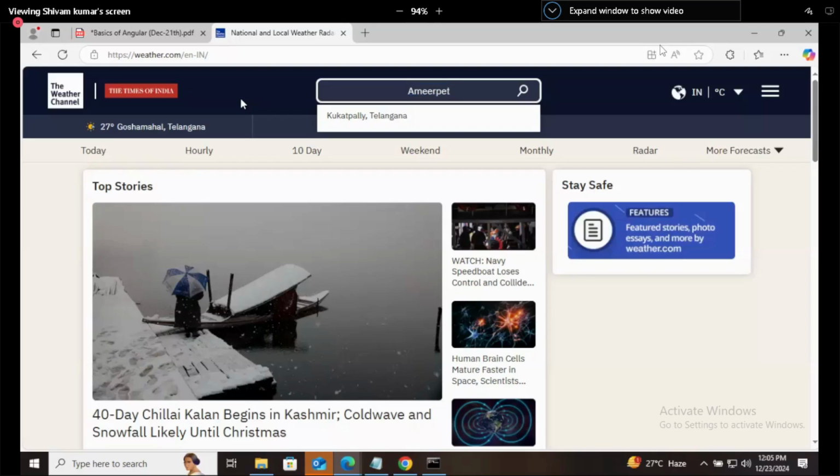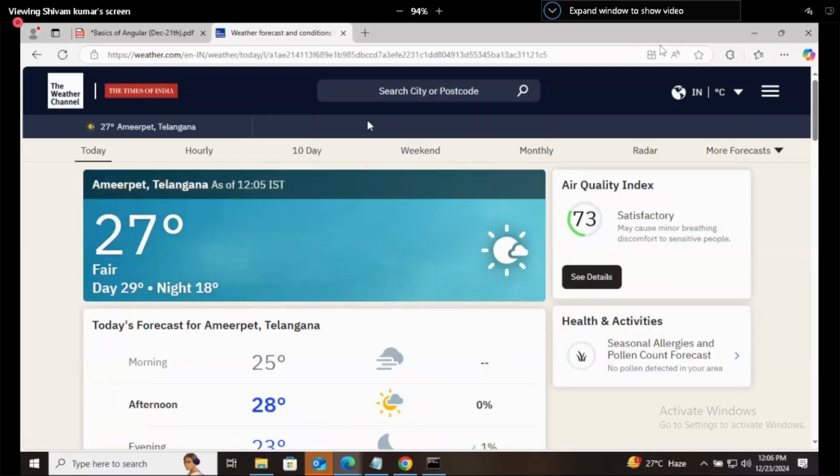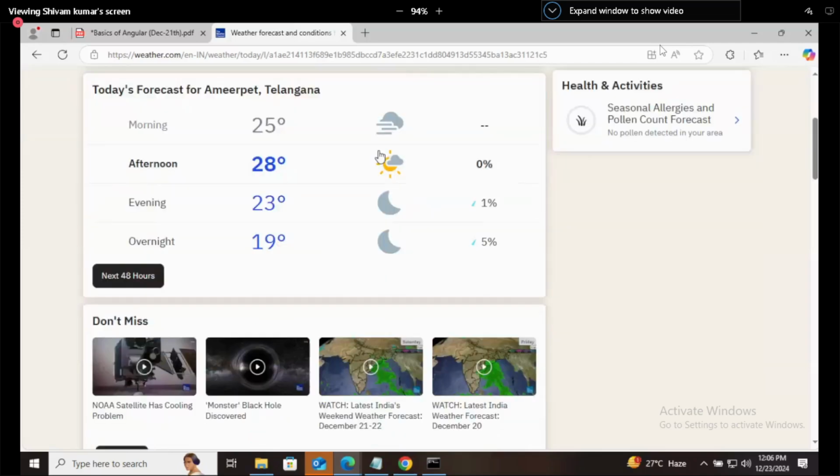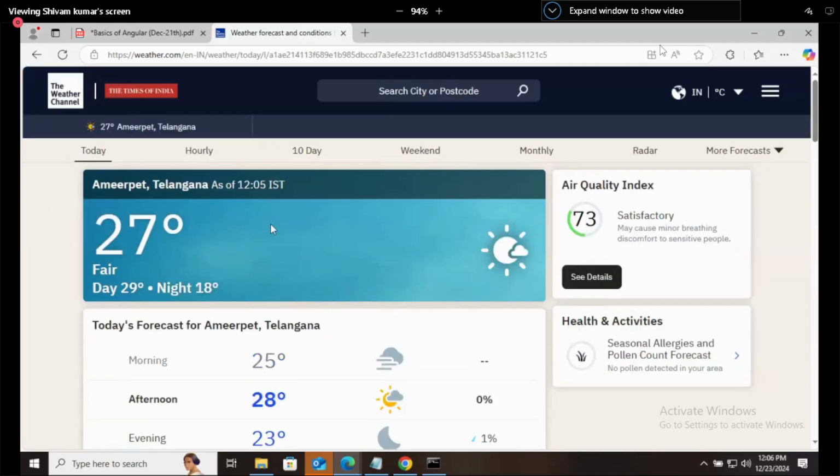So this website is entirely written in Angular, weather.com. Okay, so this website is using Angular completely.